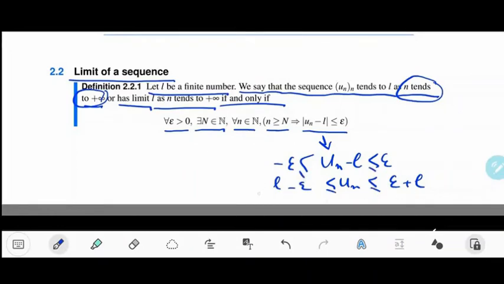Okay, so this is the same definition I wrote earlier. So you should really memorize this definition.